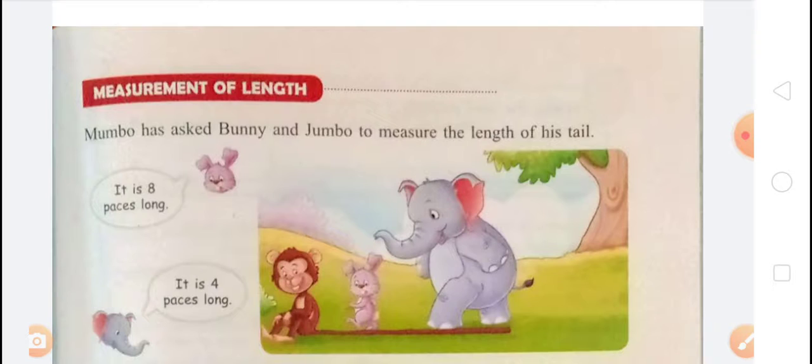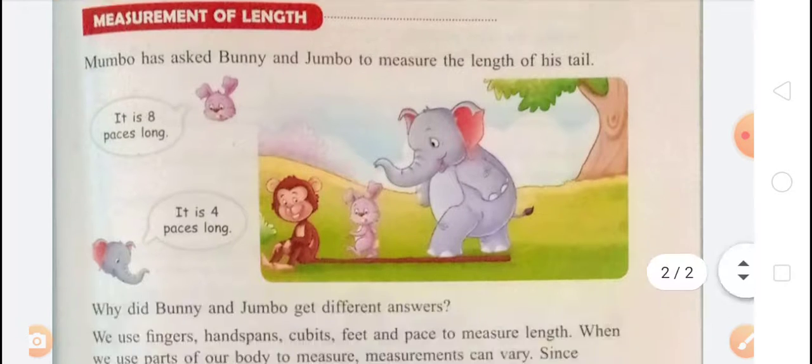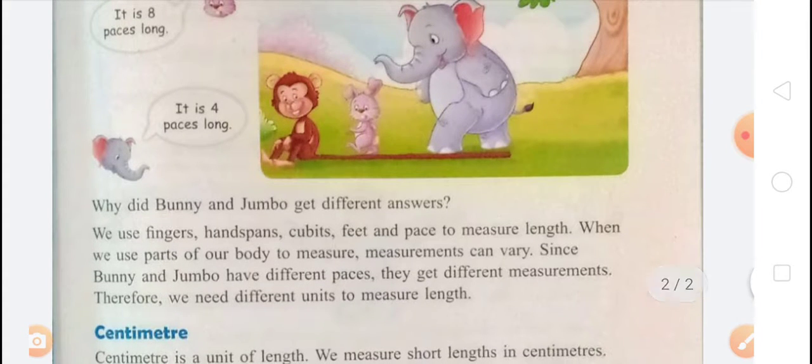Mumbo has asked Bunny and Jumbo to measure the length of his tail. Bunny said it is 8 paces long, and Jumbo said it is 4 paces long. Why did they get different answers? Since Bunny and Jumbo have different paces, they get different measurements. Therefore, we need different units to measure length.